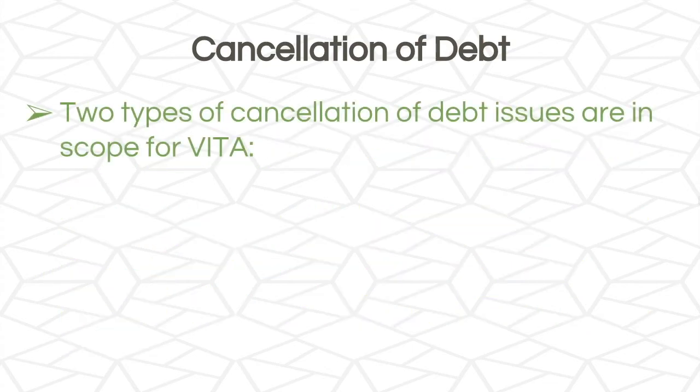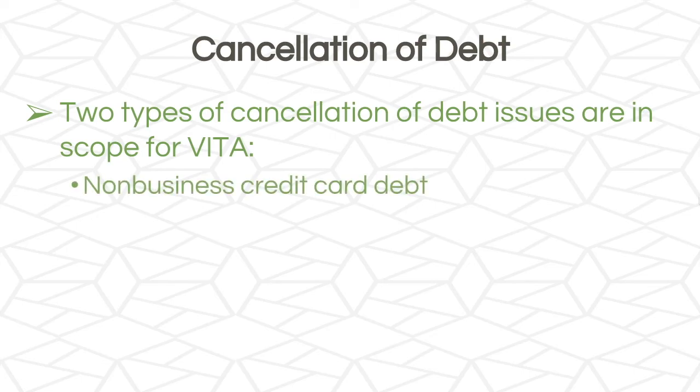There are two types of cancellation of debt issues that are in scope for VITA: non-business credit card debt and home mortgage loan. Now, the Pub 4012 does a great job of taking you through this process step by step, but understand that we still do expect you to call a supervisor anytime that you deal with these issues, especially for home mortgage loans. So any other type of cancellation of debt other than non-business credit card debt or home mortgage loan will be out of scope for VITA.